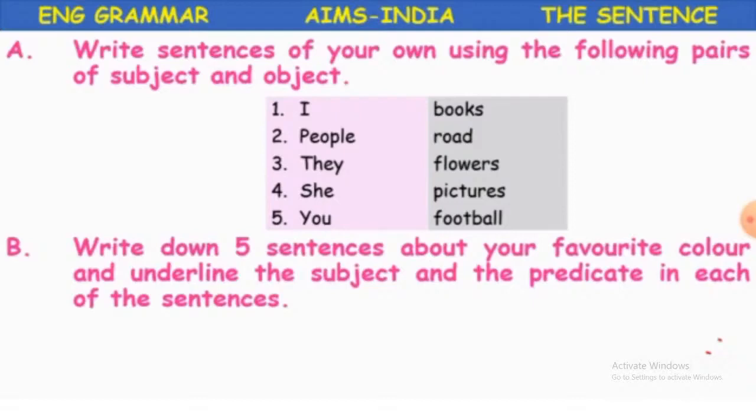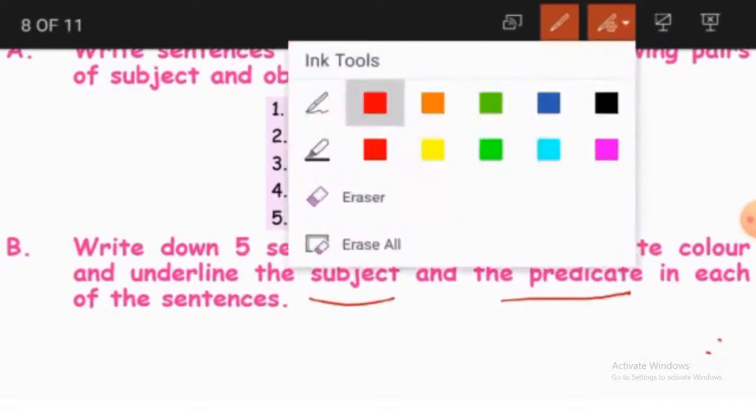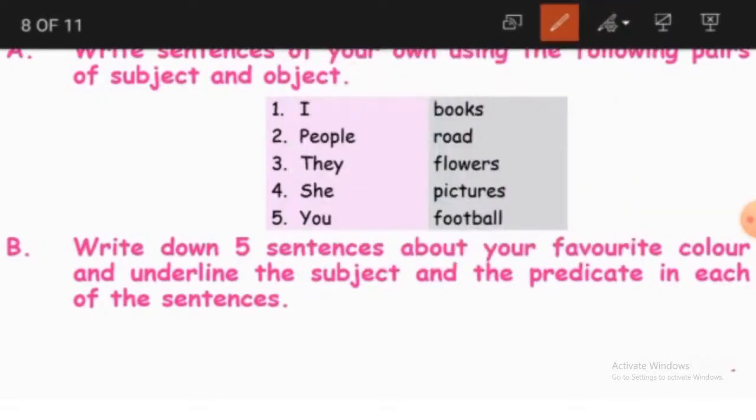So try to write at least 5 sentences about your favorite color, and try to underline the subject and the predicate in each of the sentences. Okay children, can you do that? So carry on with that work and check how much you have learnt about subject and predicate.